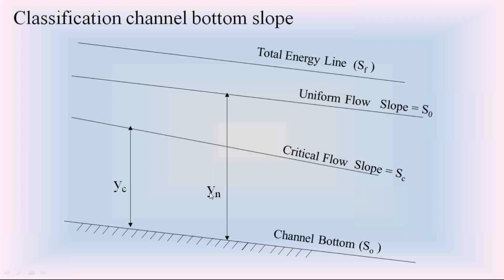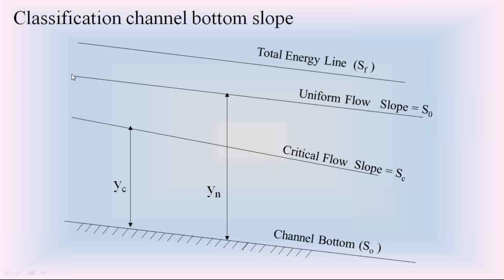In this diagram, we have two water surface profiles. One is at critical depth; this is called the critical water surface profile. We have the channel bottom and the total energy line. Apart from the channel bottom and total energy line, in the diagram we have the critical water surface profile. The slope of this critical water surface profile is indicated as SC. SC is called the slope of the water surface profile in the open channel at critical depth YC.